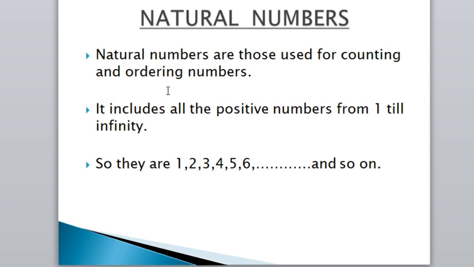Ordering means, suppose we have to give order or sequence to anything, first we use the first number as 1 and we start from 1 till infinity. So that's why natural numbers are also called the counting numbers. They include all the positive numbers from 1 till infinity. So in natural numbers, always remember it includes only positive numbers and starts from 1 till infinity. So they are 1, 2, 3, 4, 5, 6 and so on.